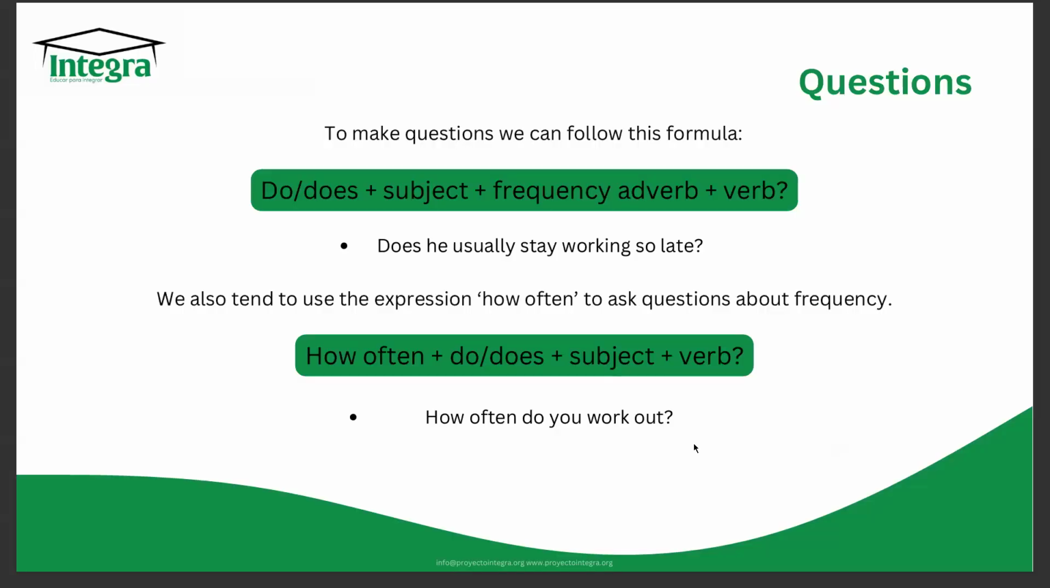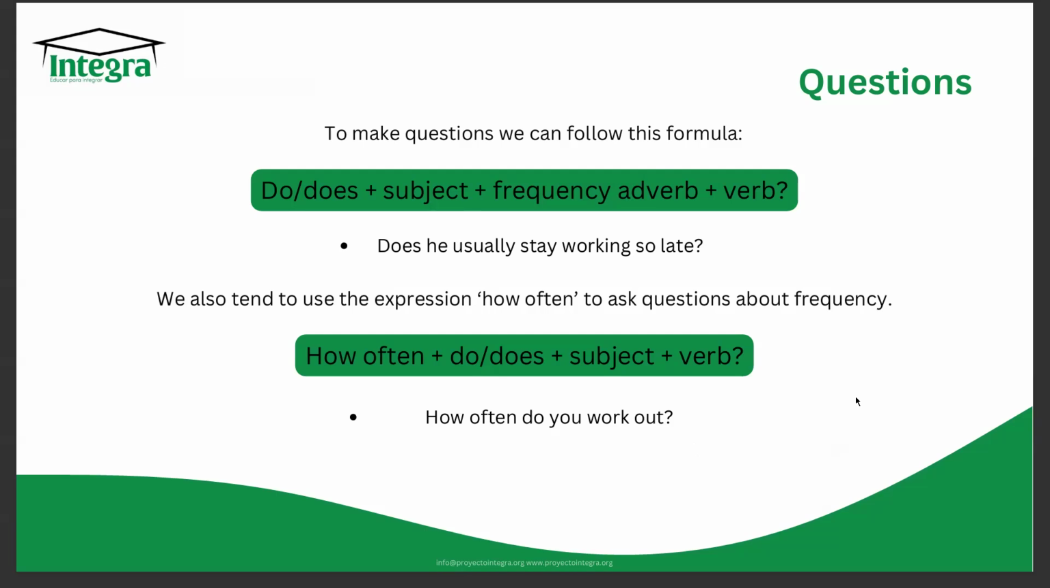Then also we can make questions with these adverbs. So to make a question, we can follow this formula. We can add do or does, depending on the subject, then the subject, then the adverb of frequency, and lastly the verb. So for example, we have: does he usually stay working so late? Right? Does, then he is the subject, then usually is the adverb, and stay is the verb.